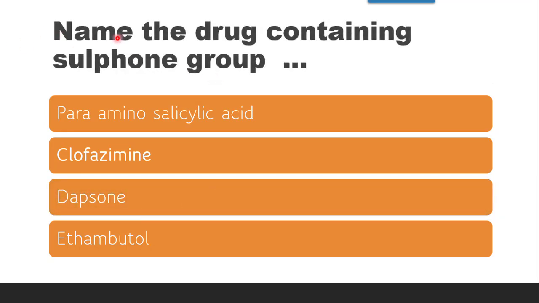Next question is, name the drug containing sulfone group. Now SO2 is the sulfone group which is present in all the sulfones. So dapsone is one of the sulfones which is mentioned here. Dapsone is one of the antileprotic drugs which contains sulfone group. Para-aminosalicylic acid is the salicylic acid derivative. Clofazimine is a phenazine dye. Ethambutol is used in leprosy, but it is not an actual lepromatous leprosy treatment drug. It is working on the tuberculoid form of leprosy. So the correct answer is dapsone.